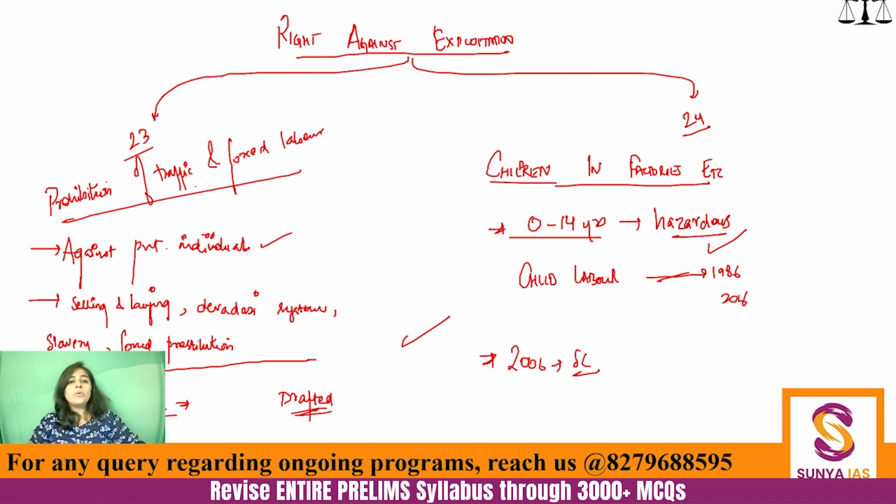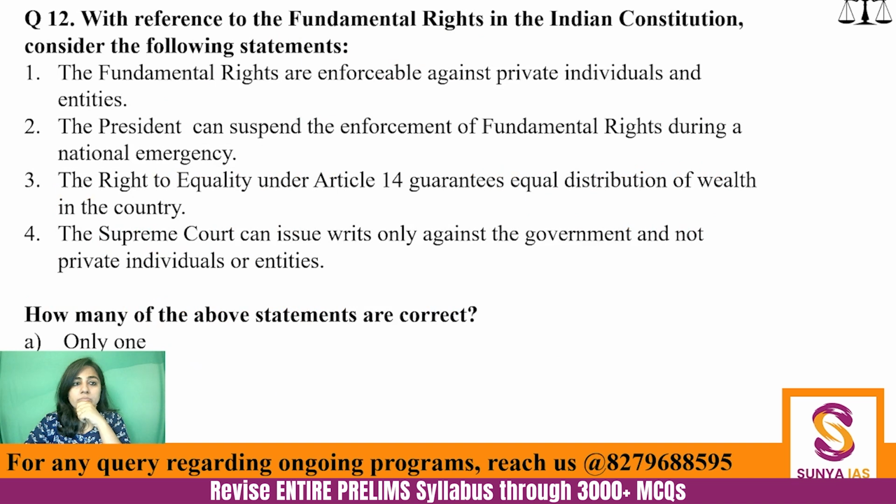Okay. So I hope you understand where all of this comes from. This comes from Article 24. So right against exploitation, it should be very clear. 23 is about traffic and forced labor. 24 is about children in factories, etc.